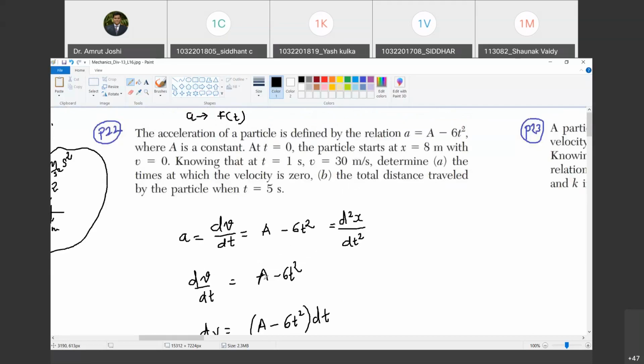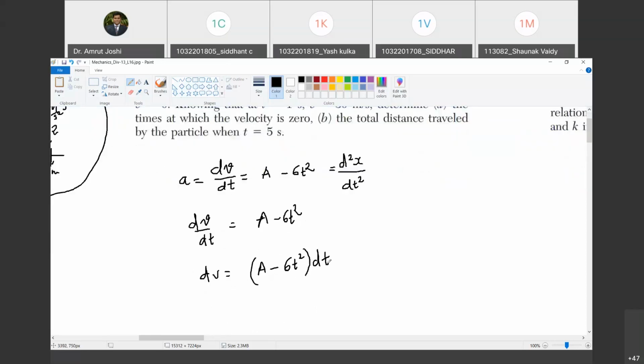Now, first of all, can we calculate the value of constant A is the question. There are some conditions given here. At t equal to 0, the particle starts from x is equal to 8 meter and velocity equal to 0. Are you with me? Yes. And knowing that at t equal to 1 second, the velocity is 30 meter per second. These are the things that are given.